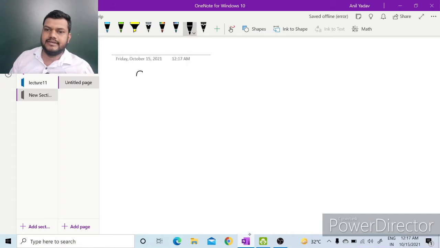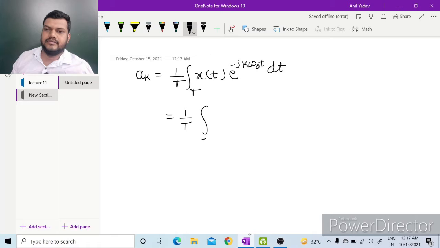So we know the analysis equation of continuous time Fourier series: a_k is 1 upon T integration of x(t) e to the power minus j k omega naught t dt, 1 upon T, let us say from minus T by 2 to T by 2.